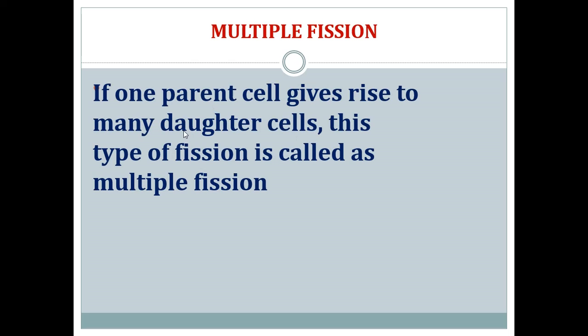Okay, so multiple fission you can see in the mosquito parasite, plasmodium. Yes, you know, the malaria causing parasite is called plasmodium vivax. So in this plasmodium, one single cell divides into many daughter cells. Okay, so this type of fission is called multiple fission. Multiple means many. Yes, so one single parent dividing into many daughter cells is called multiple fission.